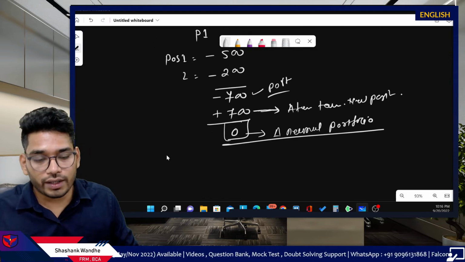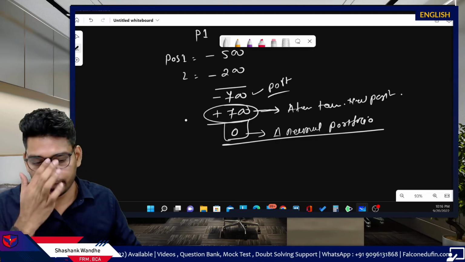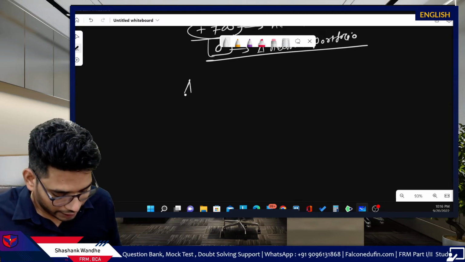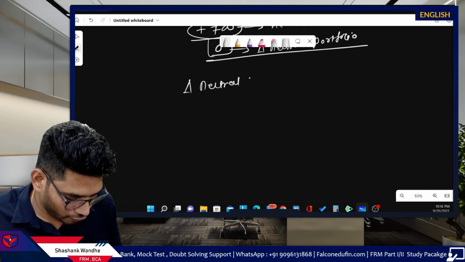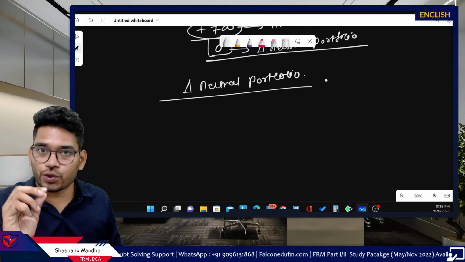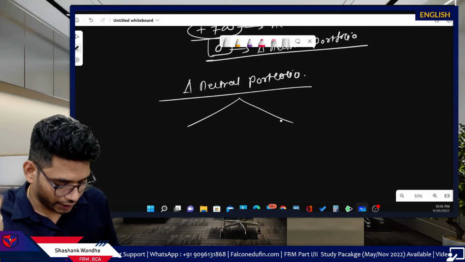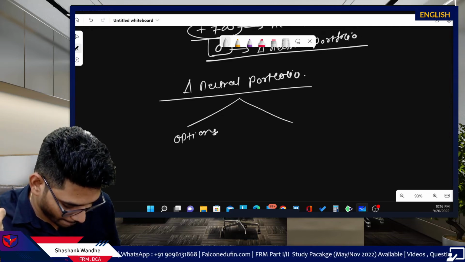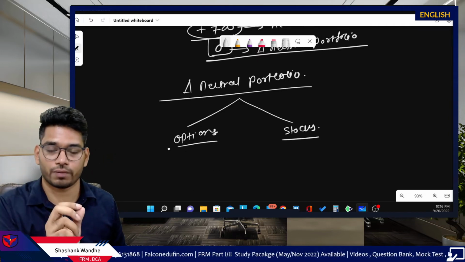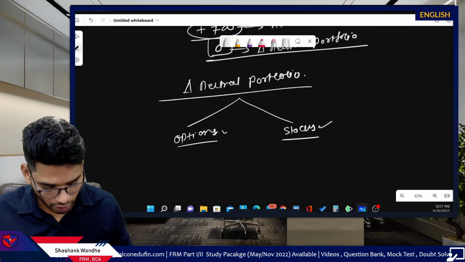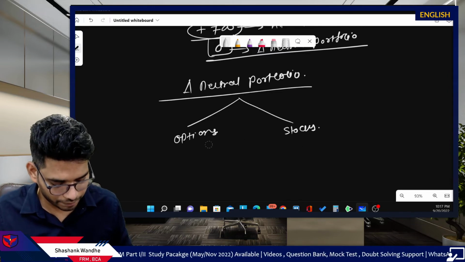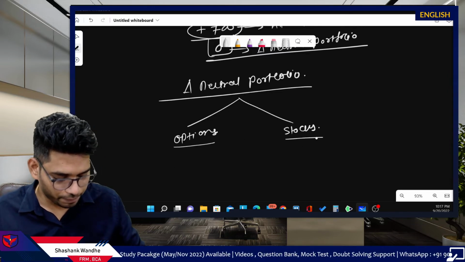Now, what type of positions can we take to hedge this portfolio? To make the portfolio delta neutral, we can use two types of positions or two types of securities. First is the options and second is the stocks. Stocks are preferred. Options, if GARP asks you to use the option, we have to use the option. Now let's discuss this one by one.